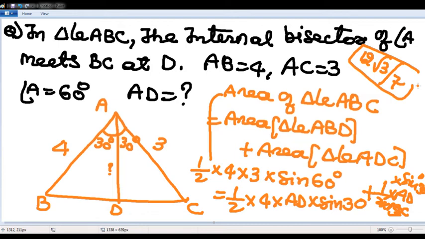Answer is 12 root 3 by 7. I hope it is clear. Another few questions. Question concept, question concept, question concept. Write down the next question, sir.